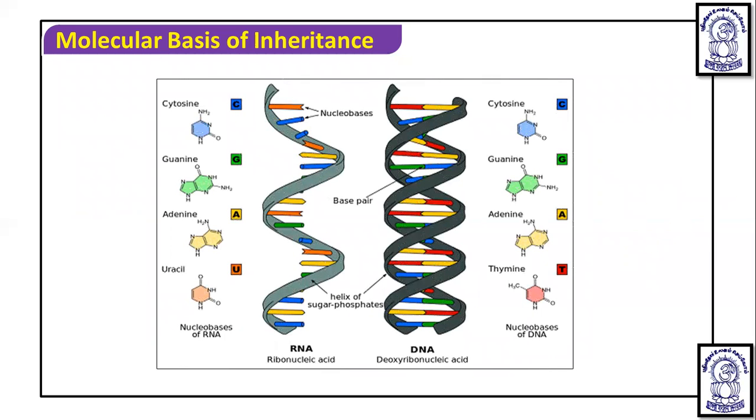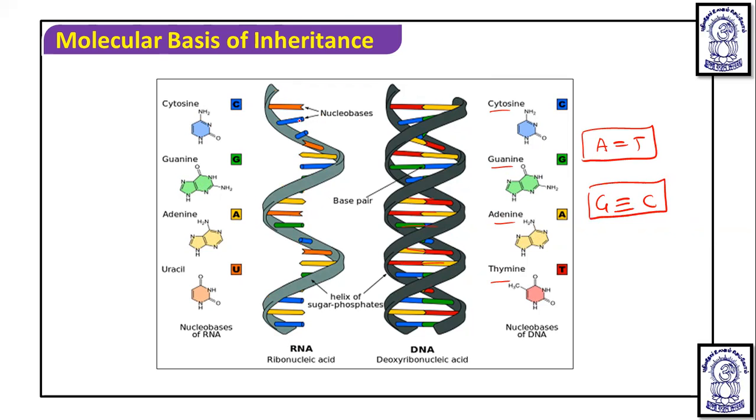Now, nitrogenous bases are present in the form of base pairs in DNA and RNA. And DNA and RNA look somewhat like this. If this is the DNA, you can see the two strands are helically bound around each other, and in between you will see these particular base pairs. In these base pairs, you will see the cytosine, guanine, adenine, and thymine bases, where adenine pairs with thymine and guanine pairs with cytosine by 3 hydrogen bonds.